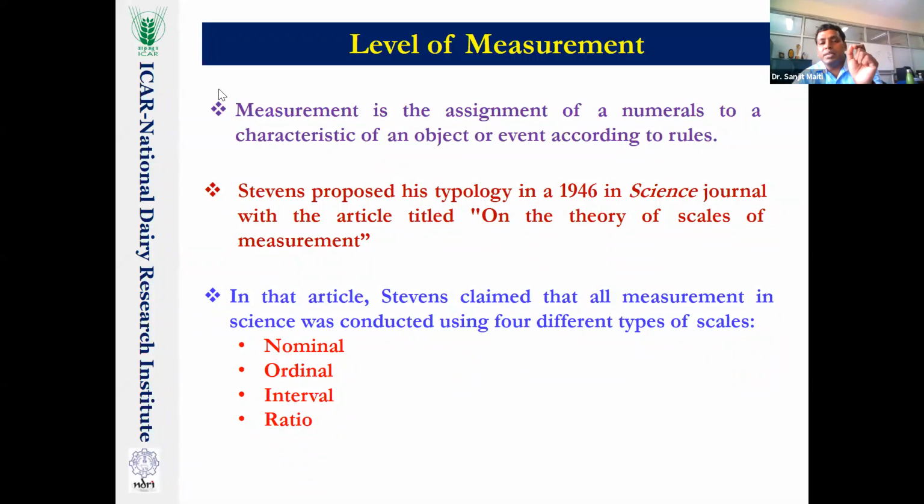So measurement is the assignment of numerals to a characteristic of an object or event according to a rule. Here, the characteristic of an object or event is nothing but your variable, which we will discuss later. Mainly, who is the proponent of the levels of measurement? Stevens, in 1946, in the famous journal Science, in his article on the theory of scales of measurement, wrote that all measurement in science is conducted using 4 types of scale: nominal, ordinal, interval, and ratio.